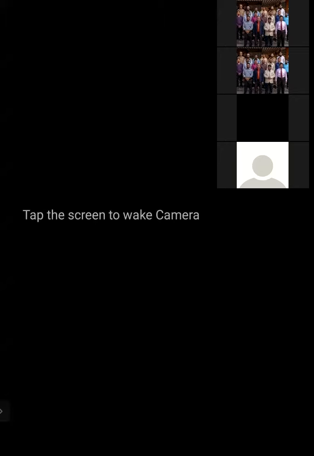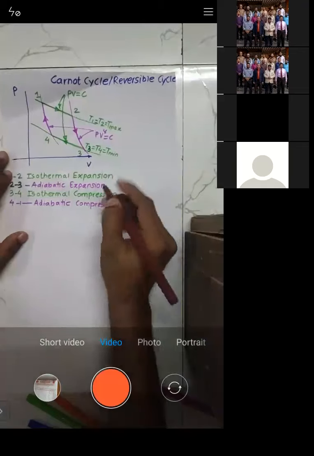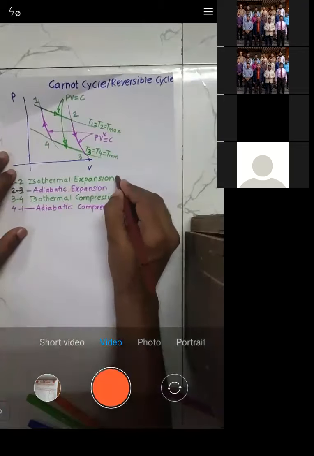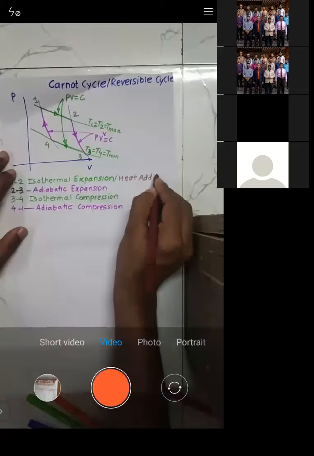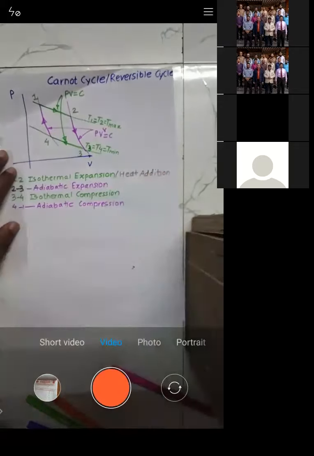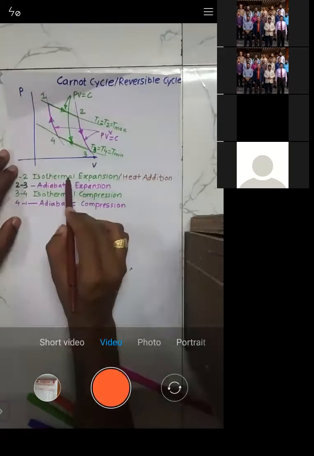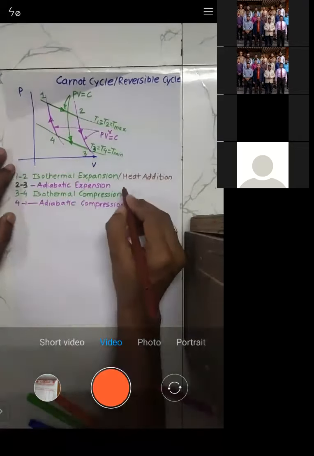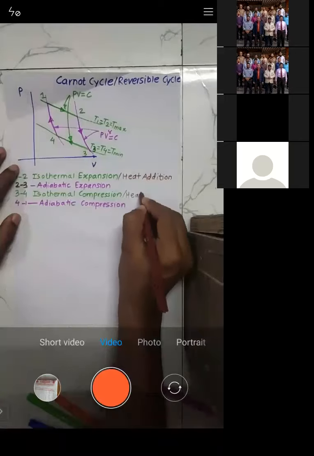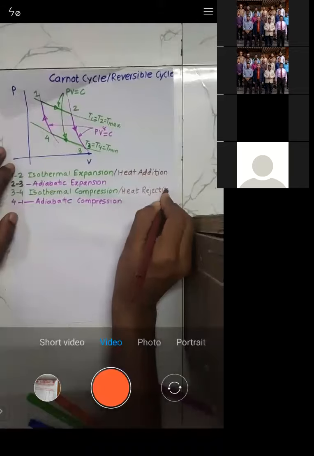Okay, now see all of you. During process 1 to 2, what happens? Heat is added. So I'll also call it isothermal expansion or isothermal heat addition. Similarly, 3 to 4, I will call it isothermal compression or heat rejection, which is also known as heat rejection.